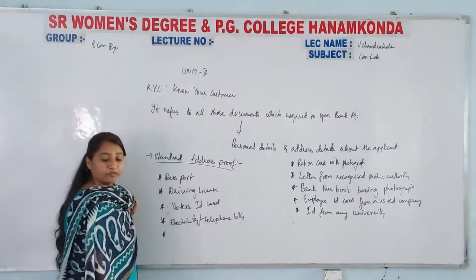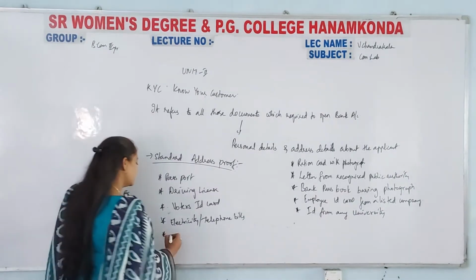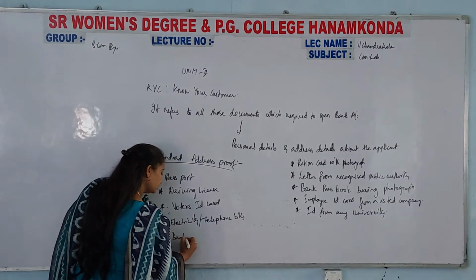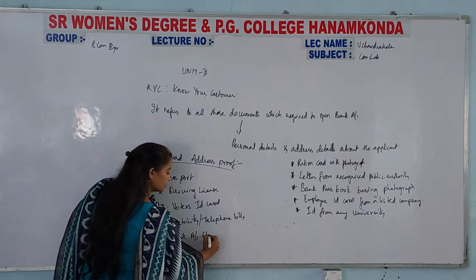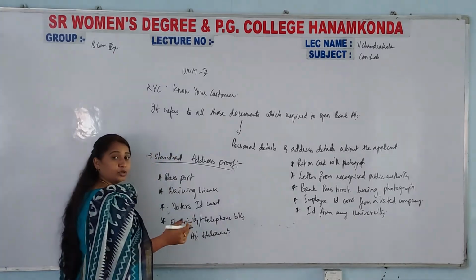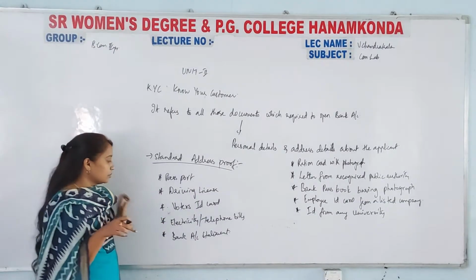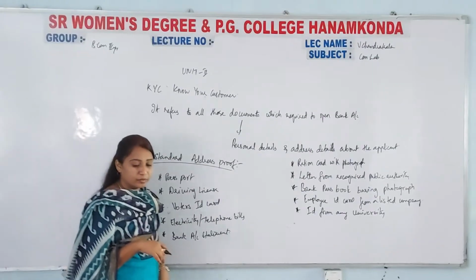Then we will see the next one, which is bank account statement. If apart from this bank you have any other bank, that bank statement also has address proof.